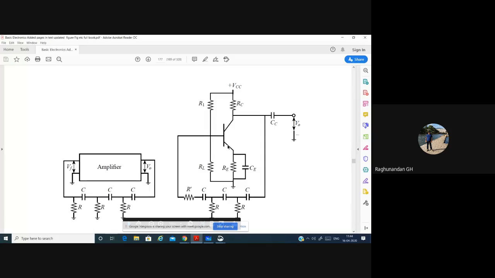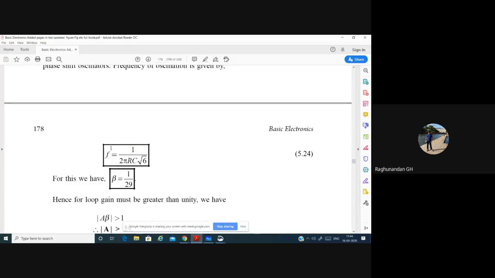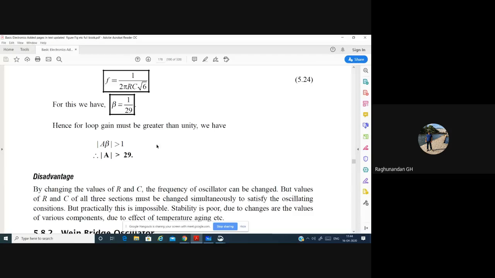In many cases they will not be giving the RC value, so during that time we will be neglecting the k value. So we just write 1 by 2 pi RC root 6. Even if you write root of 6 plus 4k, it is correct. But in problems, I have used 6 plus 4k, because in the problems I have given the k value. So that's why I have taken 1 divided by 2 pi RC root (6 plus 4k). And the beta value for this is 1 divided by 29.